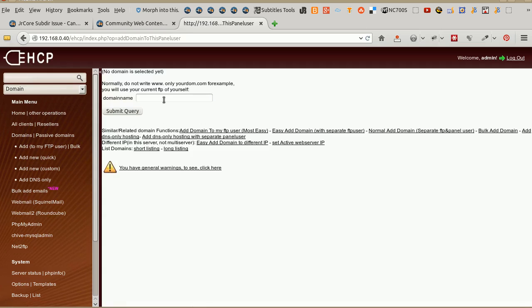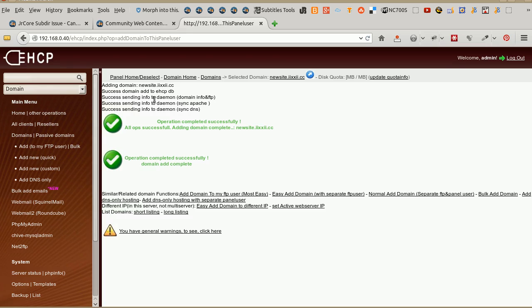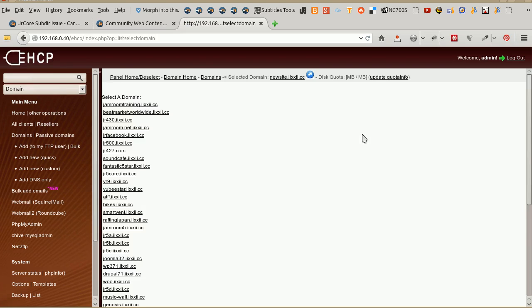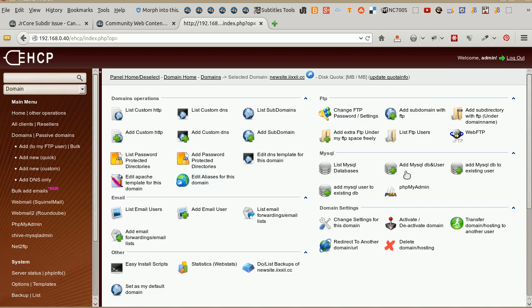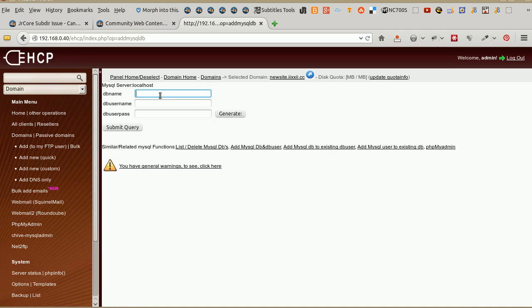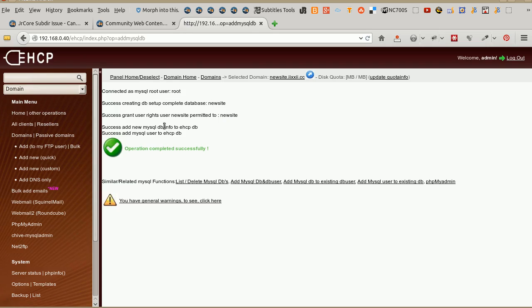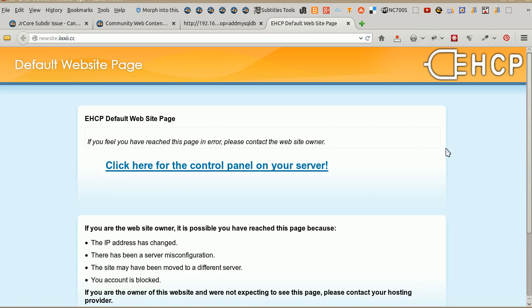To my FTP user, domain name, domains, new site. Okay. It's a horrible password. Right, so now we should have. There it is there. Okay.